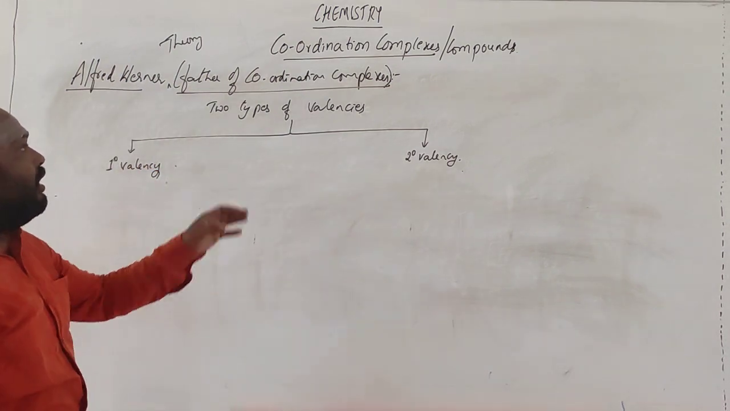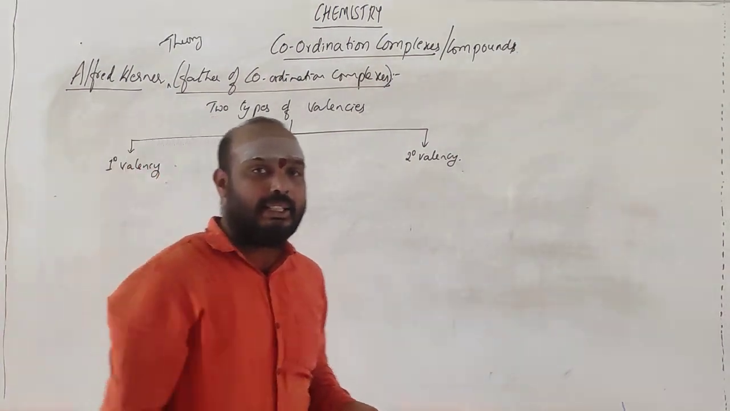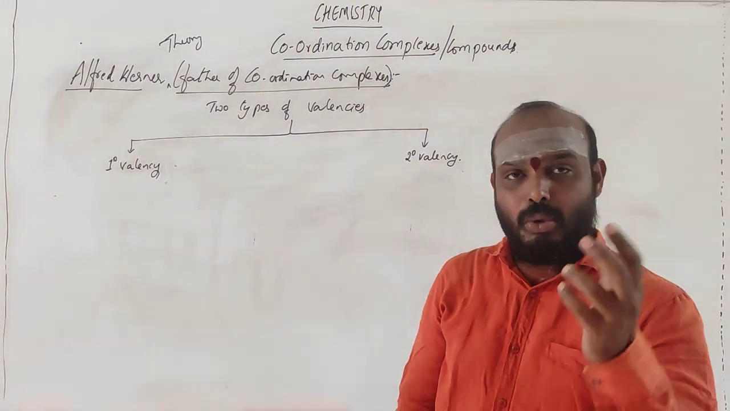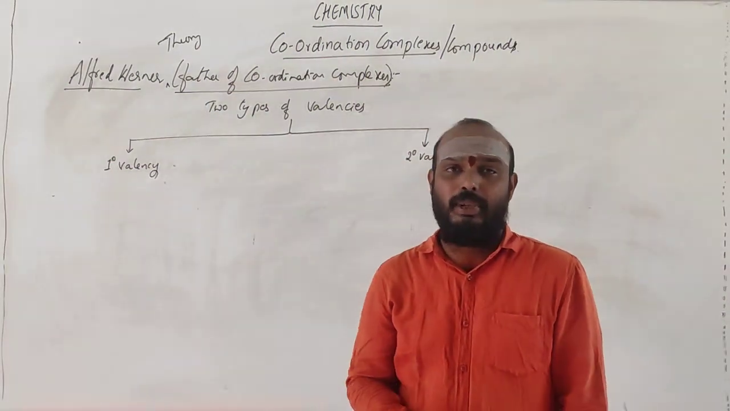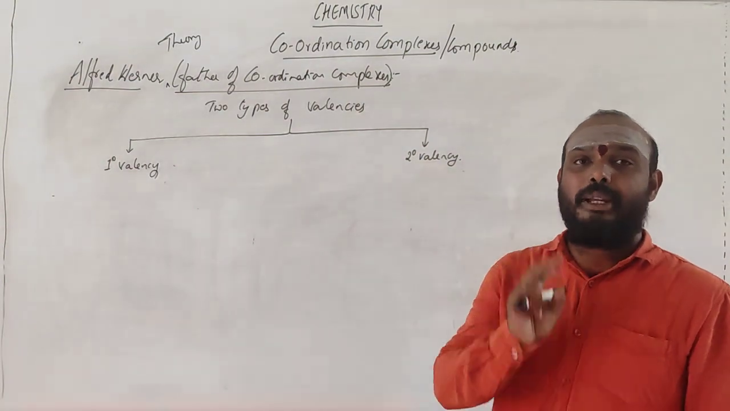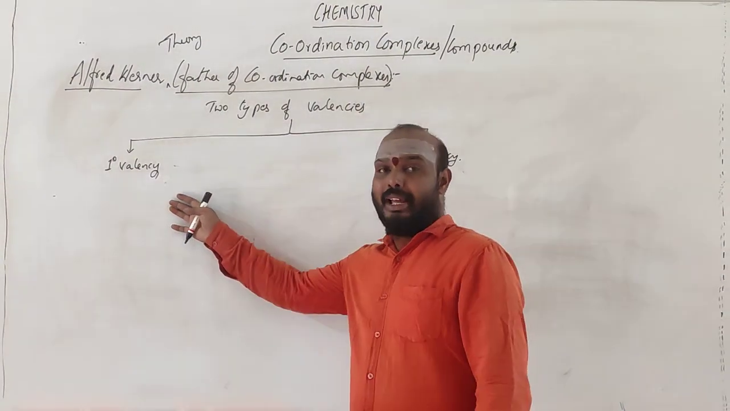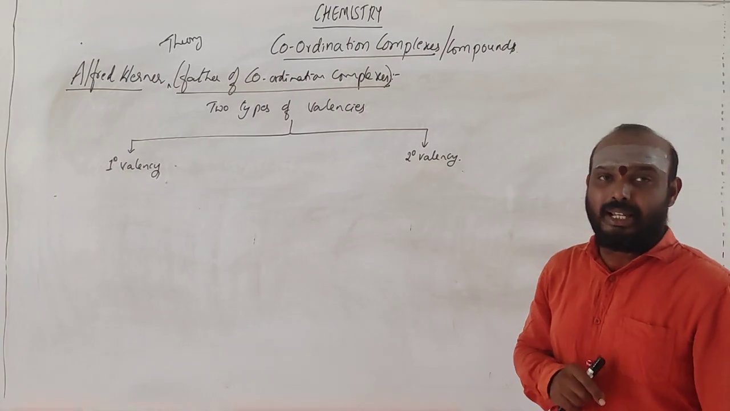Alfred Werner is one of the coordination complexes. He has proposed one theory. It is called Alfred Werner theory. And what does this theory say? First point, it says that any coordination complex consists of two types of valences. One is primary valency and the other is secondary valency.